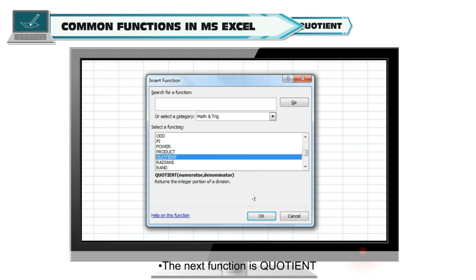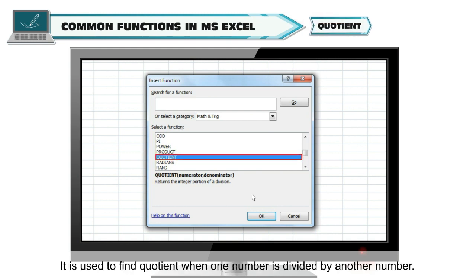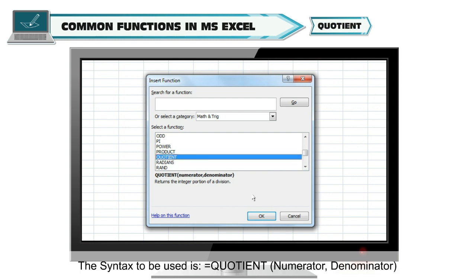The next function is quotient. It is used to find quotient when one number is divided by another number. The syntax to be used is =QUOTIENT(numerator, denominator) in brackets. The function arguments here are numerator, a number or a cell address that is to be divided.